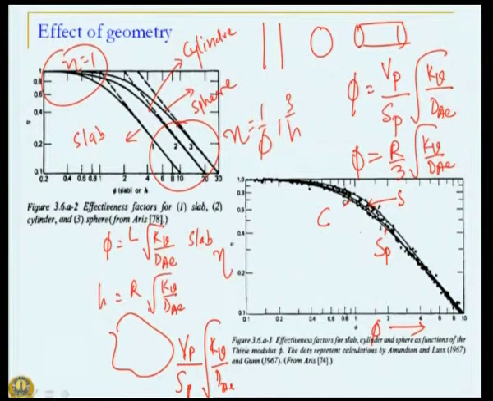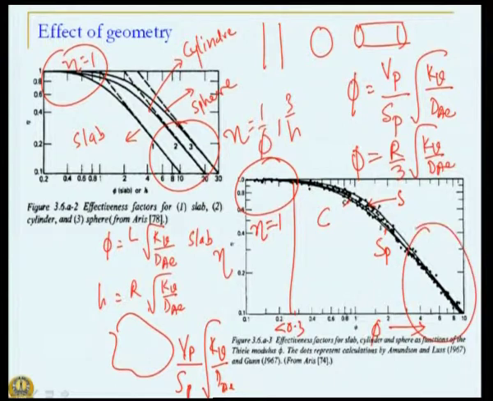We get dots also falling onto almost the same line with a characteristic behavior: eta equal to 1 for Thiele modulus somewhere less than 0.3, eta equal to 1 over Thiele modulus for phi greater than 3 in this region.